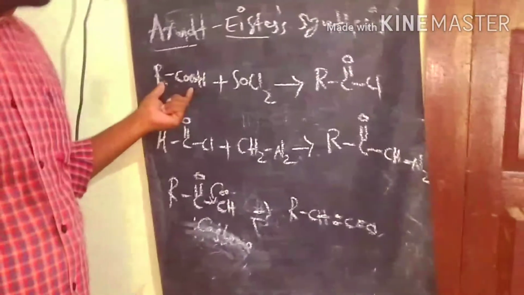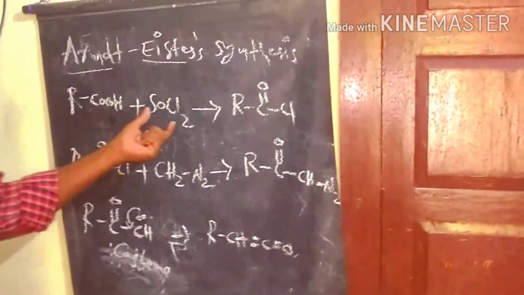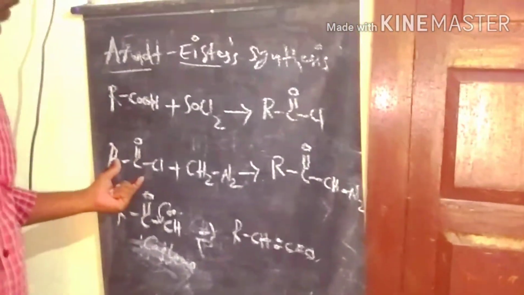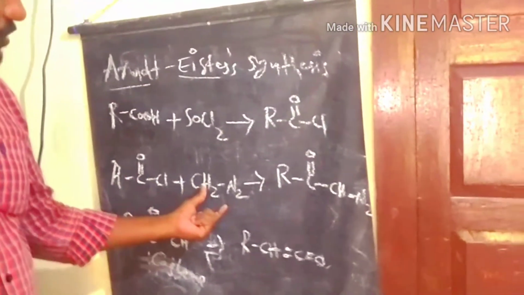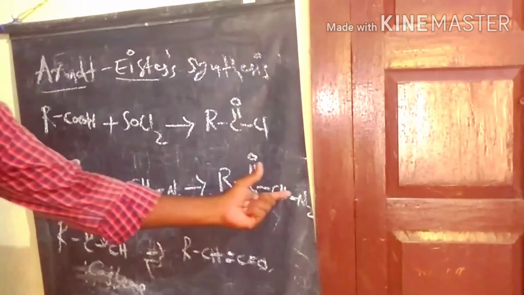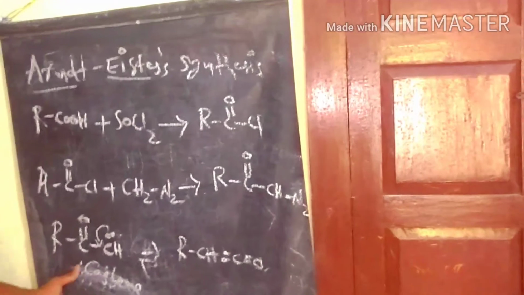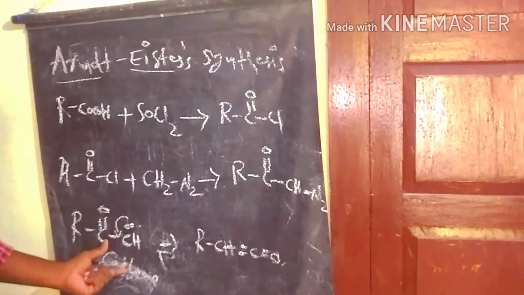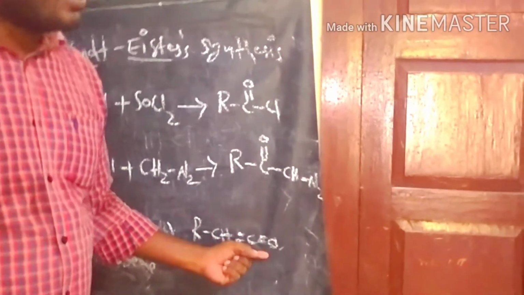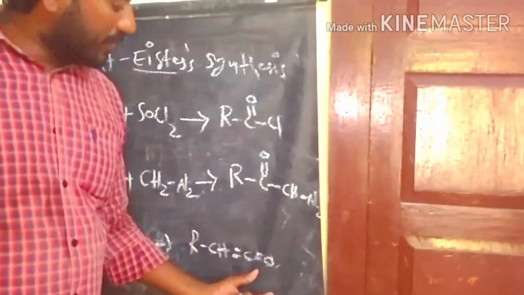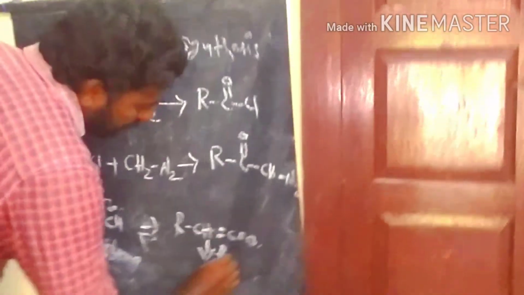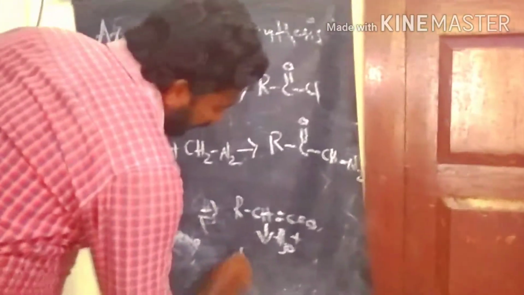First we start with the carboxylic acid reacting with thionyl chloride to produce the acid chloride. Then the acid chloride reacts with diazomethane to produce the intermediate. After loss of nitrogen gas we get the carbene intermediate. This carbene intermediate, after rearrangement, gives the ketene as the next intermediate. In this case we can hydrolyze, so we get this product.